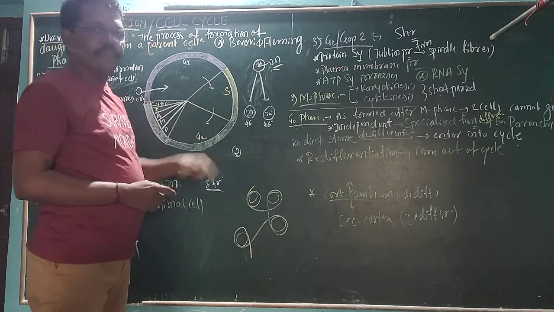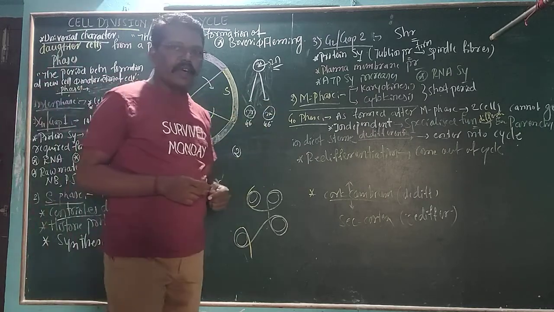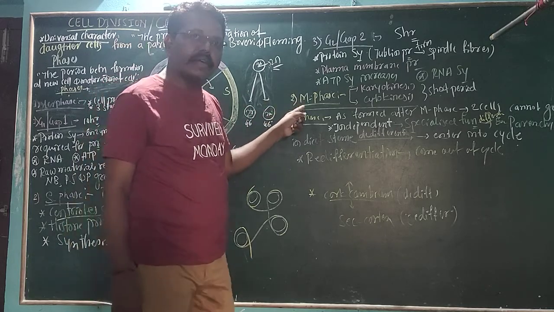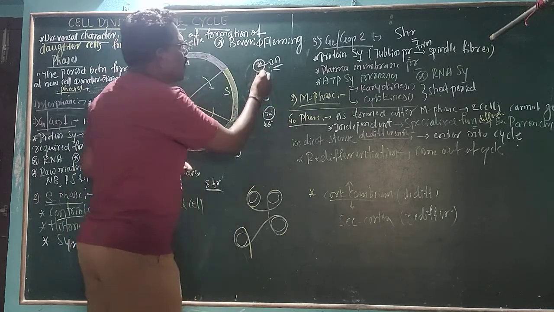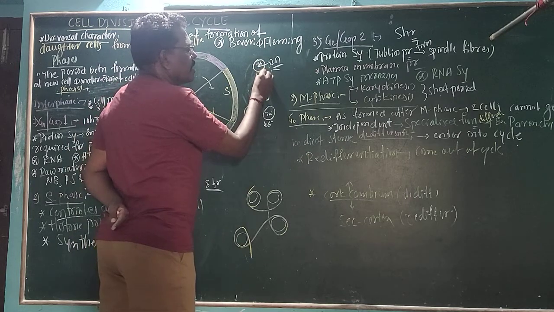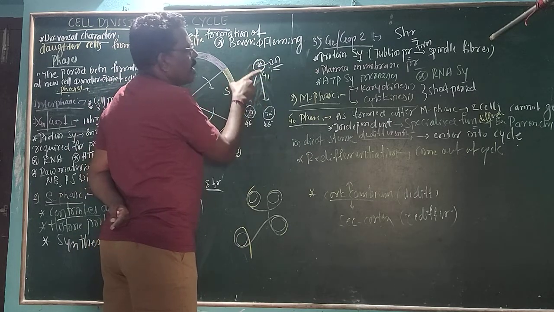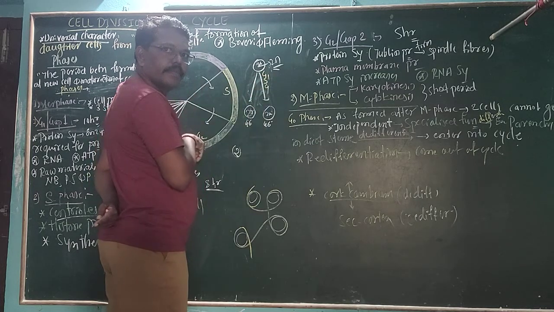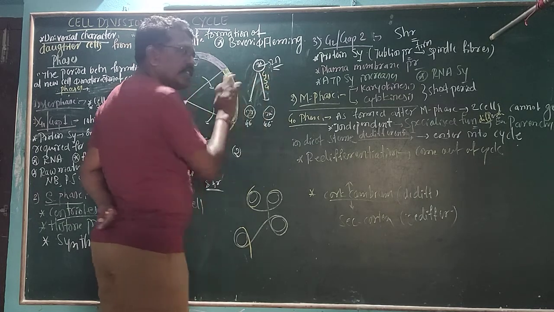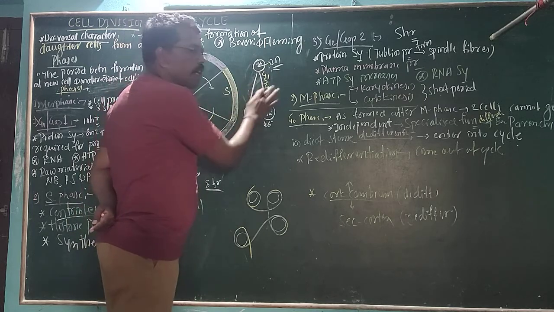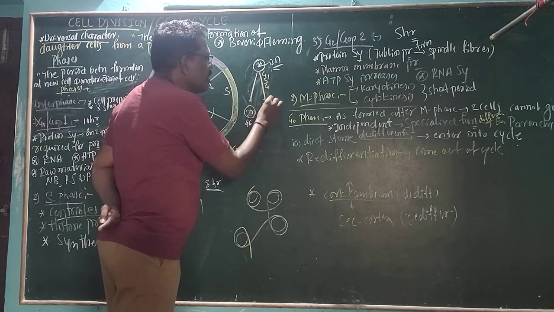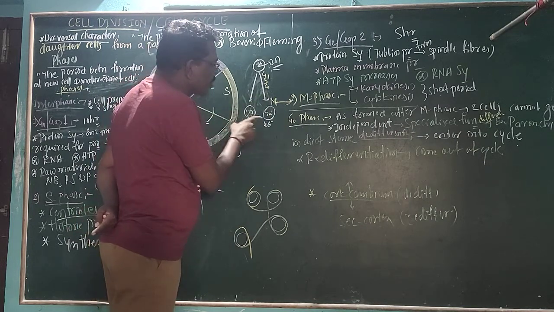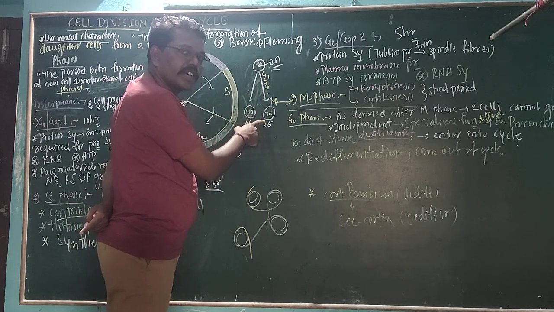Then the second phase is called the M phase. Afterwards, I want to teach it very well. Within the M phase, I want to mention here once again, the parental cell can undergo G1 phase, S phase, then G2 phase. This is the preparatory phase. After the preparation, it can undergo mitosis. In the mitosis, we get two daughter cells.